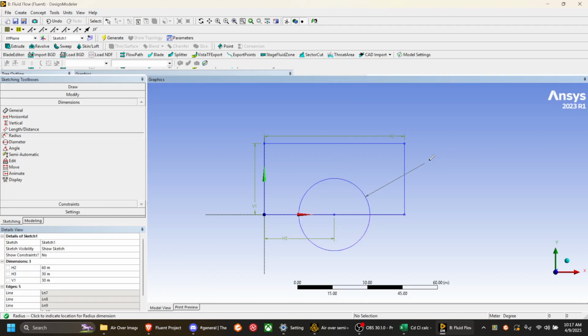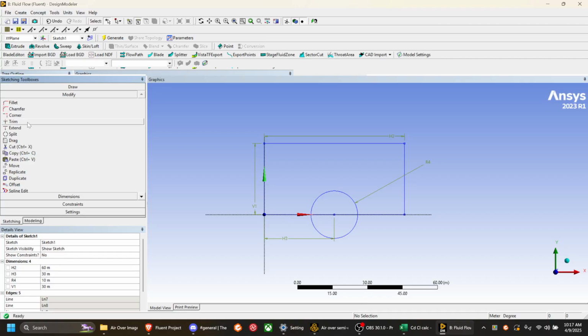And for the radius, that's going to be a 20-meter circle with 20 meters to each side. Then we're going to modify and trim, and we destroy this stuff. And that way we are going to be able to model over that.